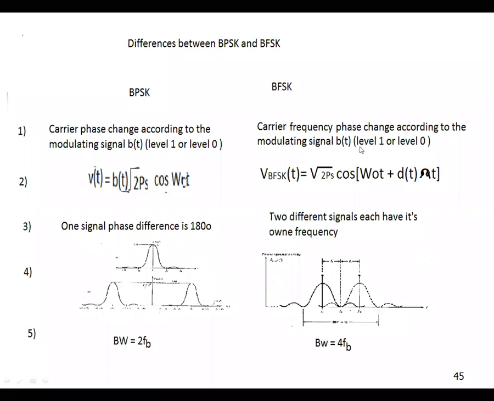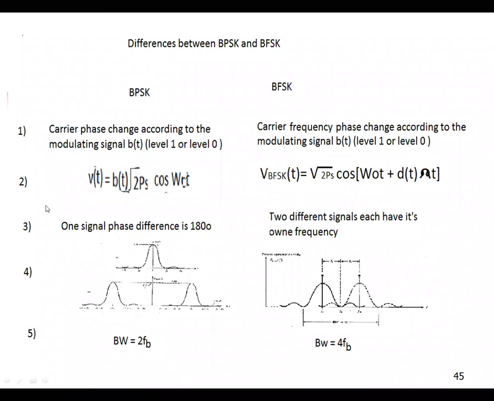What is the modulated signal? 1 or 0. How many signals are there in BFSK? There are two signals. One signal has a high frequency, omega naught plus omega. Another signal has a low frequency, omega naught minus omega. So the carrier frequency is swinging with the different signals. Logic 0 is one of the signals, logic 1 is another signal.